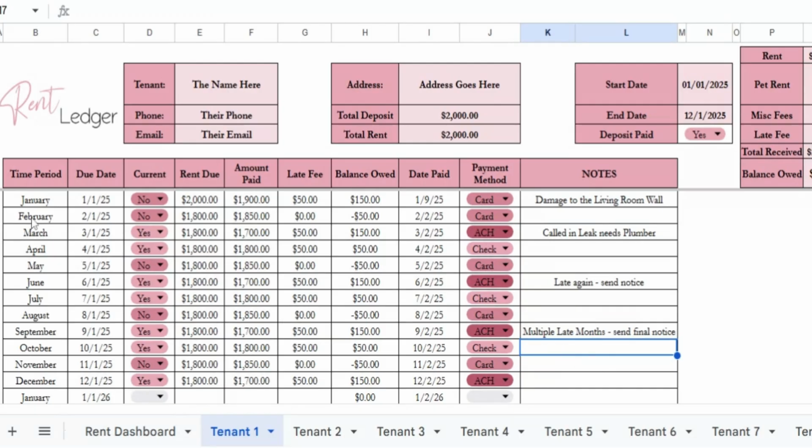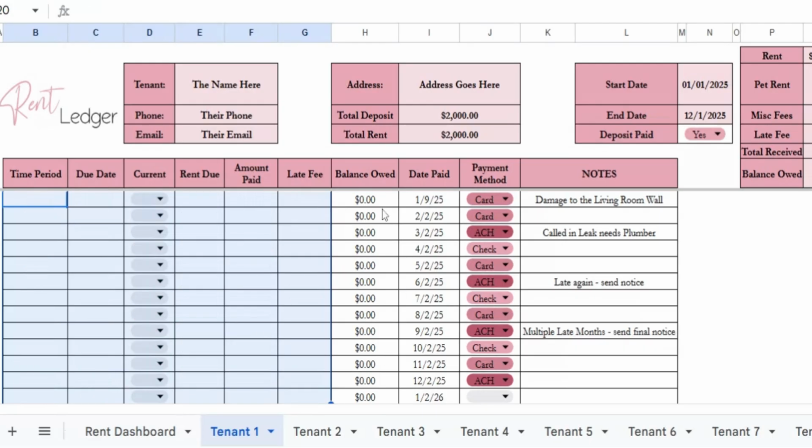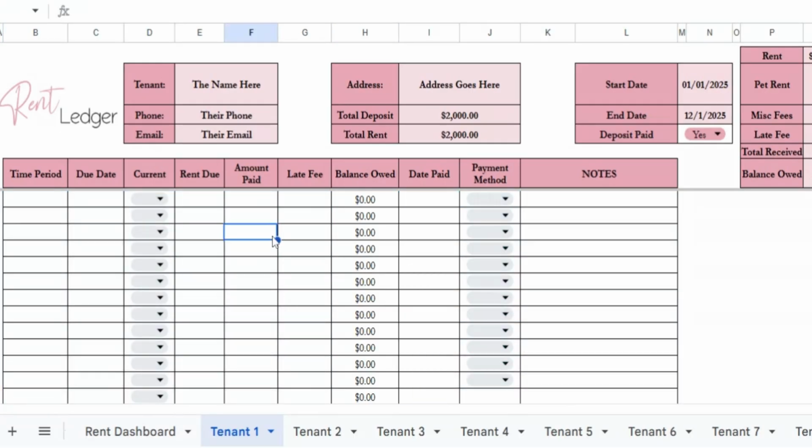It's really simple. If you come in and you need to start over, you can just highlight everything and delete here. The balance owed is on formulas, so leave that alone, and highlight everything here and then hit delete, and then you could start fresh if you have a new tenant that comes in. So that's essentially how it works. If you have any questions, feel free to reach out.